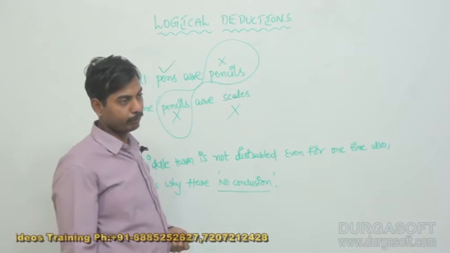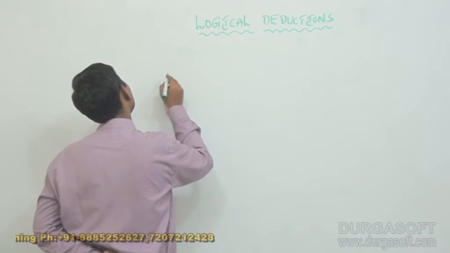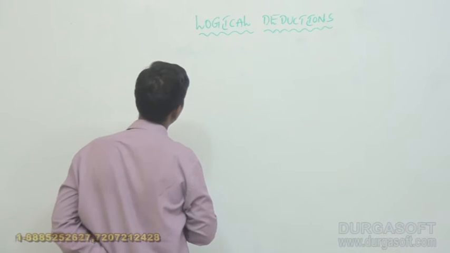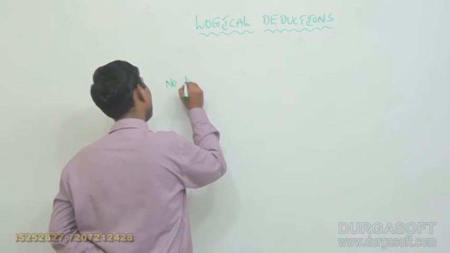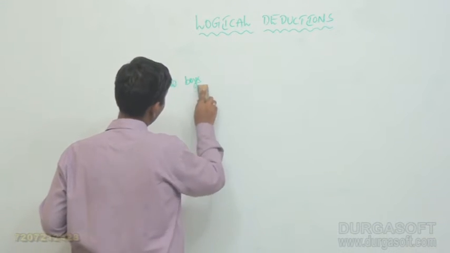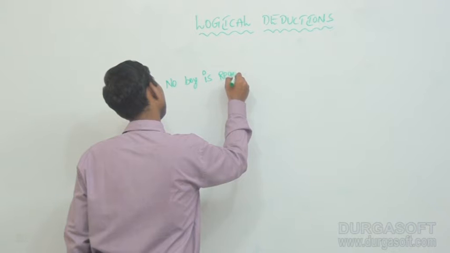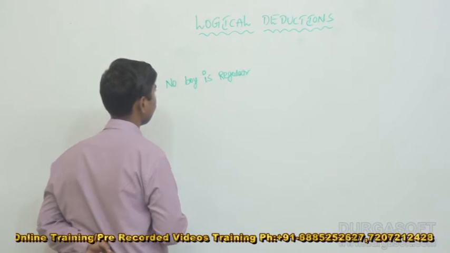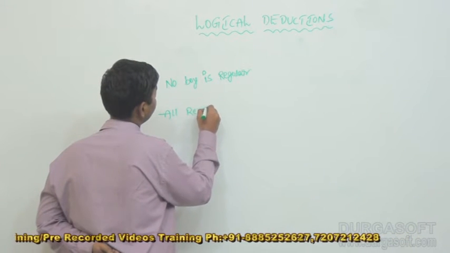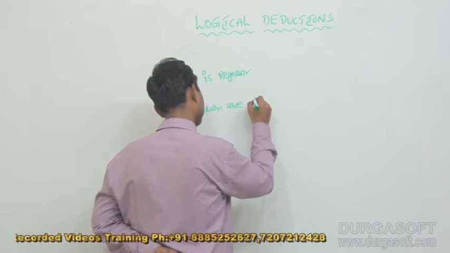Let us put attention. Next example. No boy is regular, all regular are rich.